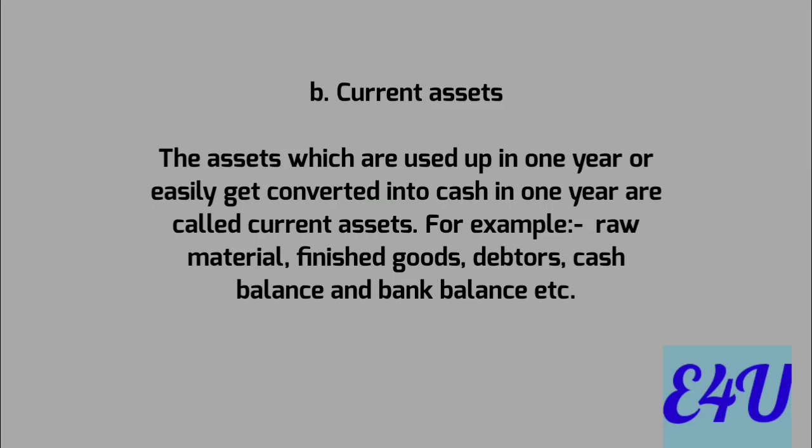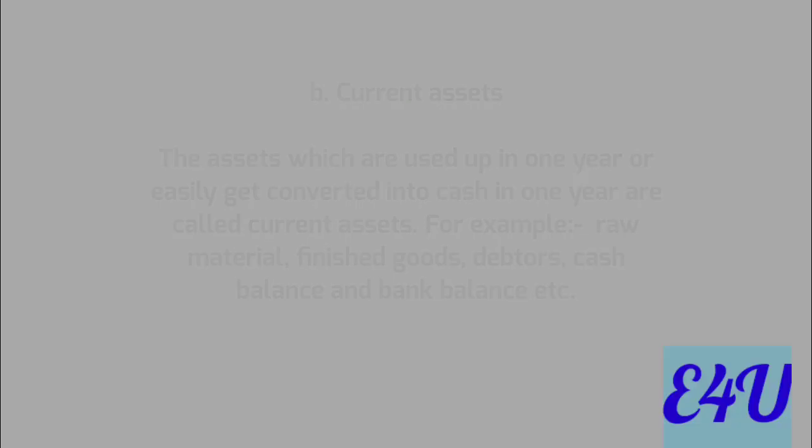Example, cash in hand, cash at bank, gold, bills receivable, debtors, etc. All those assets we can convert easily into cash within a period, with a maximum duration of up to 1 year. Those types of assets are known as current assets. Okay, that much only, the basic things about assets.